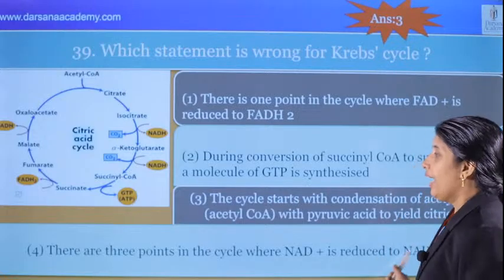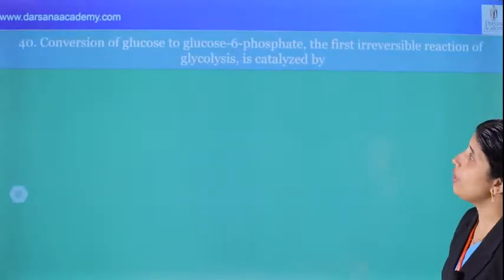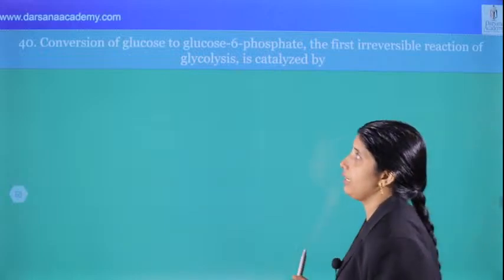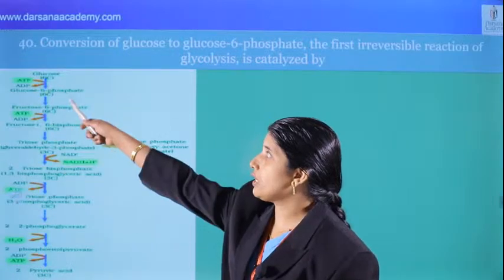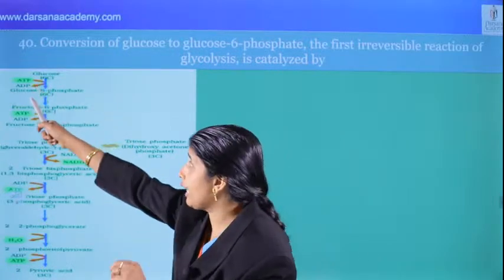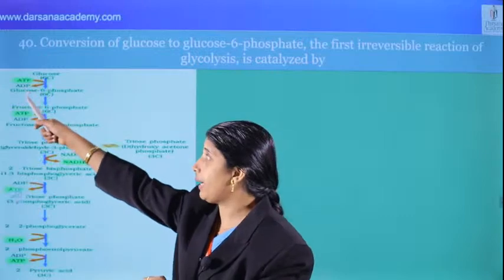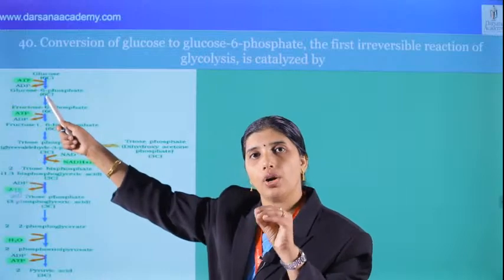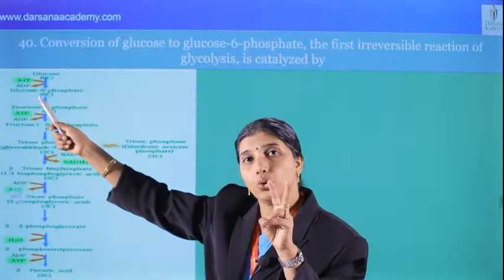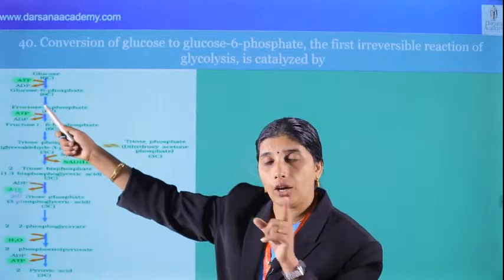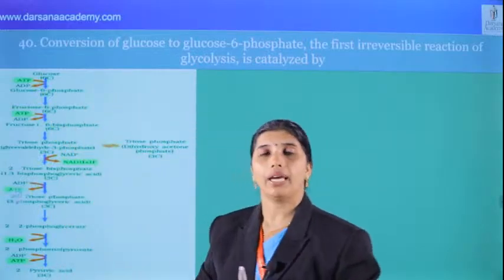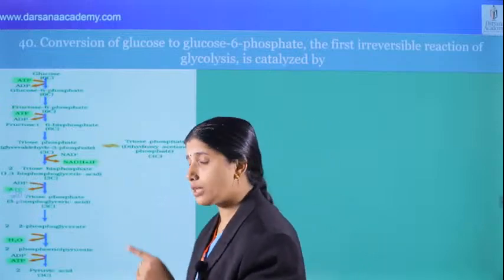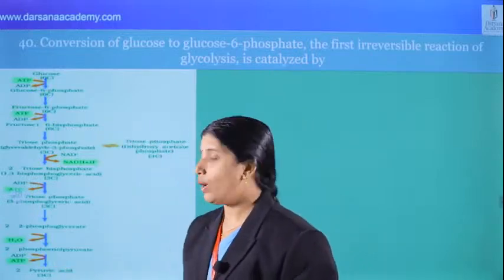Okay. And what about the next question? Conversion of glucose to glucose 6-phosphate, the first irreversible reaction of glycolysis, is catalyzed by? We know that glucose is first phosphorylated using the phosphate of ATP and becomes glucose 6-phosphate with the help of the enzyme hexokinase. It is the enzyme which acts on glucose in both anaerobic and aerobic respiration, because the first process of both is glycolysis. And the common compound for anaerobic and aerobic respiration is pyruvic acid. What's the carbon number?